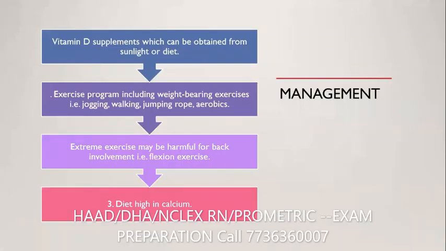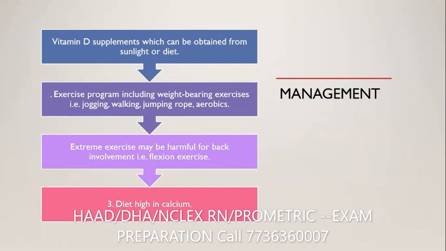How do you manage? You need to replace calcium. Vitamin D supplements can be obtained from sunlight or diet. In the same way, vitamin D as well as calcium need to be replaced. Exercise programs including weight bearing exercise, for example jogging, walking, jumping rope and aerobic exercise, will strengthen the muscles.